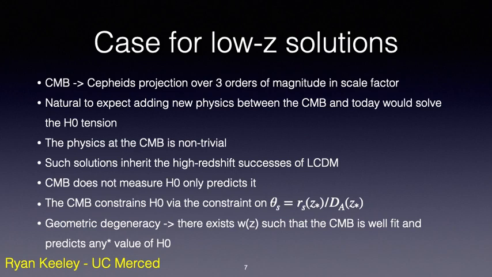Further, low redshift solutions are useful since the physics at the CMB is non-trivial, and such solutions at low redshift would inherit the high redshift successes of lambda CDM. Also, since the CMB constrains H0 via the constraint on theta S, low redshift solutions need only contend with geometric degeneracies in the CMB. And thus there could exist a w of z such that the CMB is well fit and predict basically any value of H0.